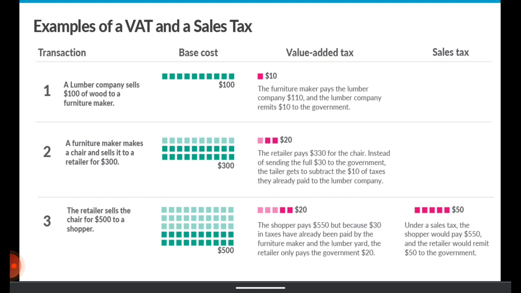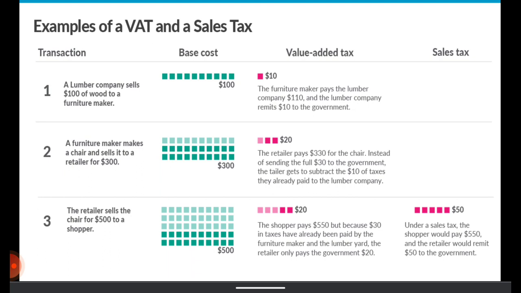So $30 out of the $50 was already deposited to the taxation authorities, and the retailer would only deposit $20 to the tax authorities under the value added taxation scheme. Whereas in sales tax, he would have to deposit the entire $50 to the taxation authorities, because no tax has been paid to the taxation authorities as of this point.